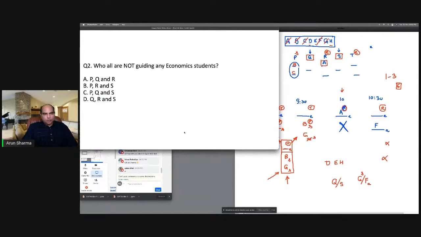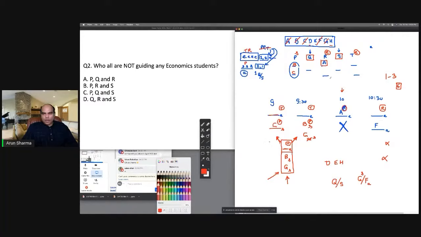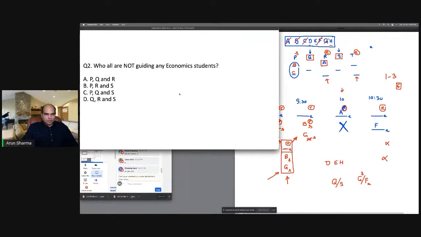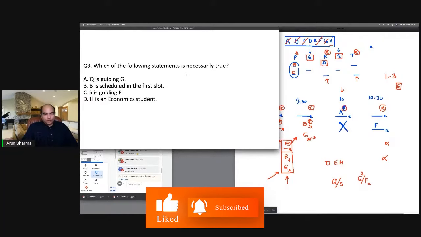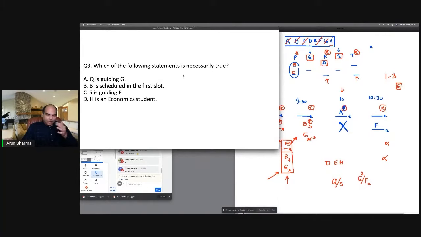Second question, who all are not guiding any economic students? We know that R and T are guiding economic students. So who's not guiding economic students? P, Q, S. Option C, 6 marks. Which of the following is necessarily true? This was a 6-mark question, 18 marks in all, and there's an 8-minute timeline for this. In 7-8 minutes you are through with the basic structure, and maybe 2 minutes more for the questions.